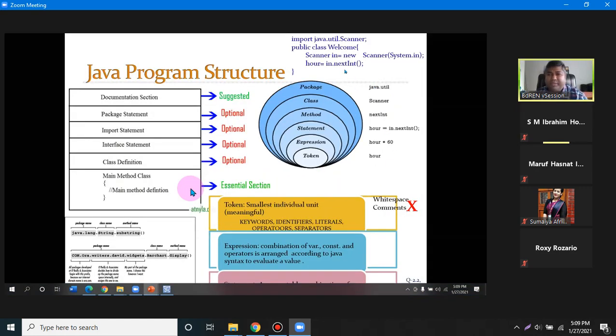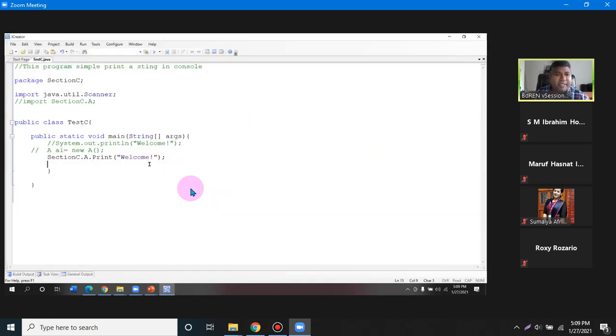Now, during nextDouble, if I give the input 5A, what will happen? Do you understand my point? Let's say I want to take an input, so I write Scanner in equal to new Scanner(System.in), right?